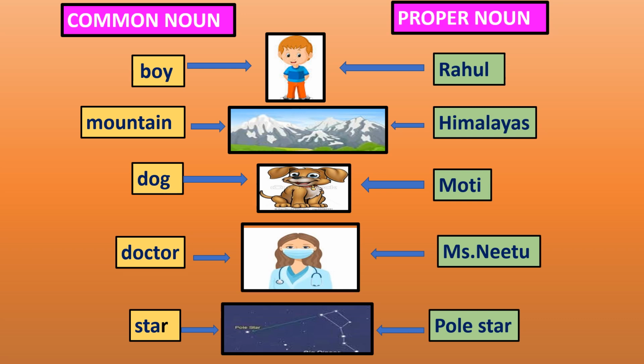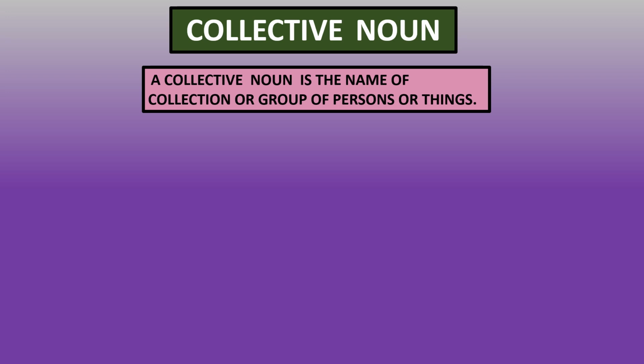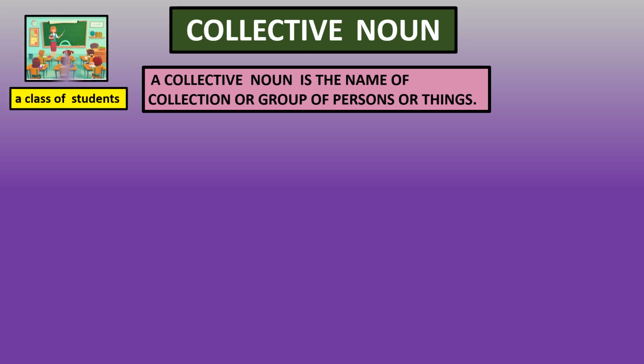Let's move to our next noun, which is collective noun. A collective noun is the name of a collection or group of persons or things. For example, a class of students. In a class, there is a group of students, hence this group of students is collectively known as class. So, class is a collective noun of students.